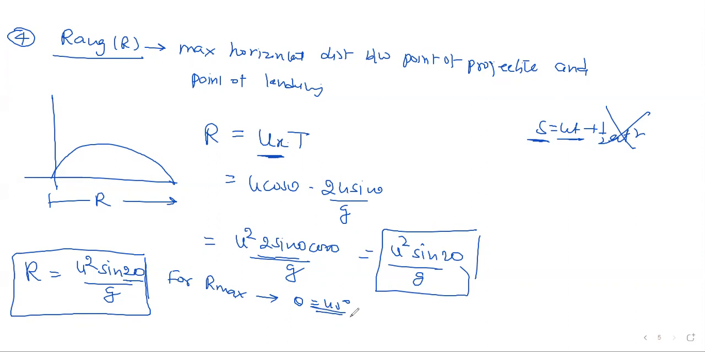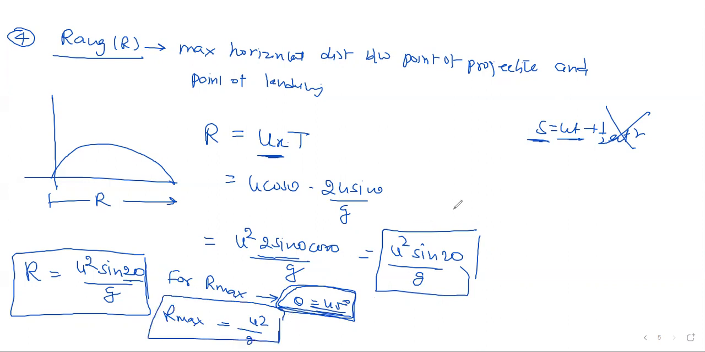So if you launch an object at 45 degrees with respect to the ground, then you will get the maximum range. And what is the value of R max? R max will obviously be u square by G. Correct? Yes, u square by G. This is your fourth answer, right?